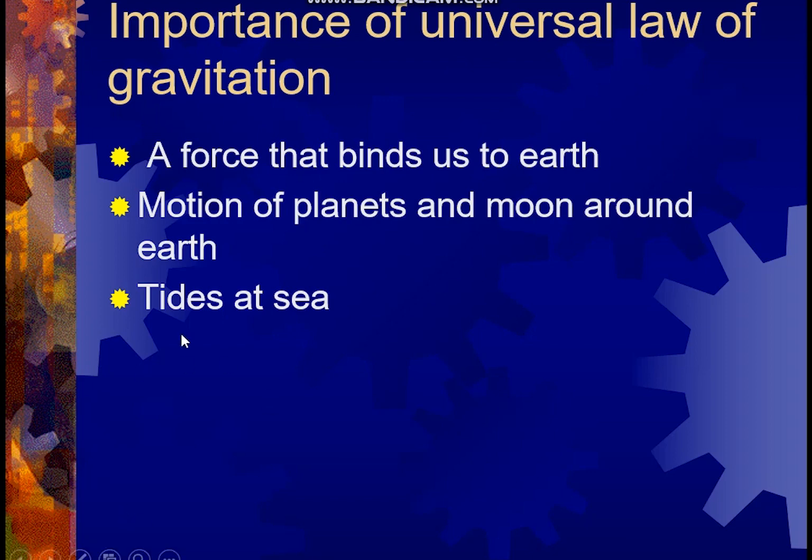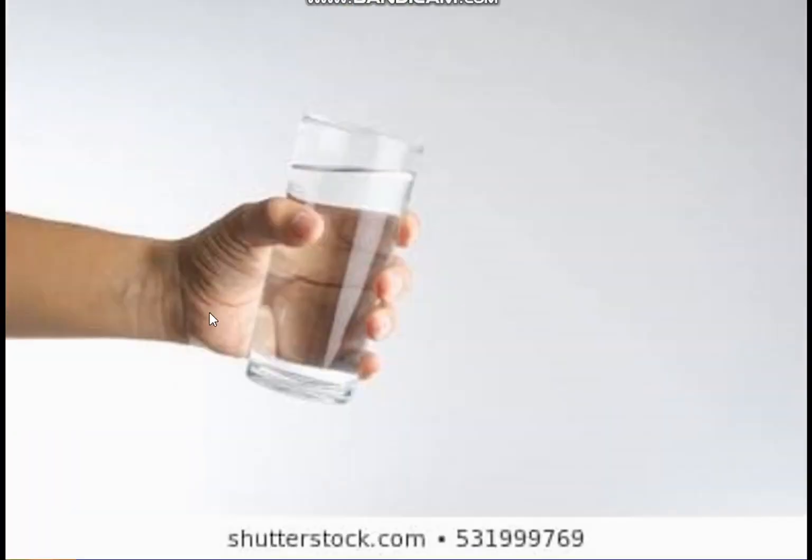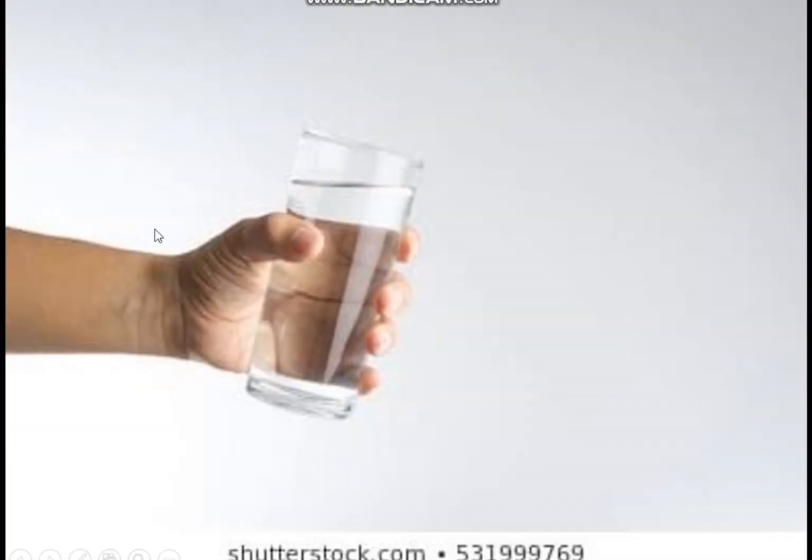Now the third one is quite important here. That is tides at sea. Tide, in our Tibetan language, we used to say "chubalapliya." Okay, tides at sea. Now, how does this happen? For example, I have a picture here. A man is grabbing a glass of water. If the man is not grabbing this glass of water, we will see the water present in this glass is not going to move. But the moment the man starts to touch the glass, the water in this glass is going to change. It creates waves, or you can say small tides here.